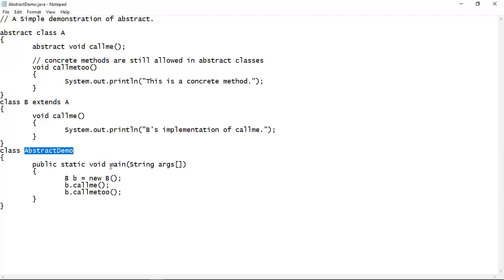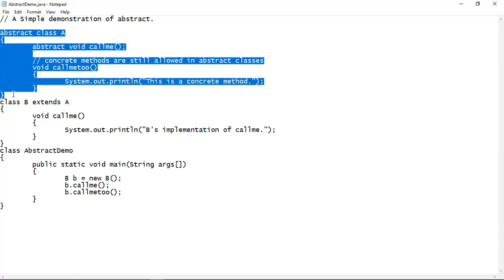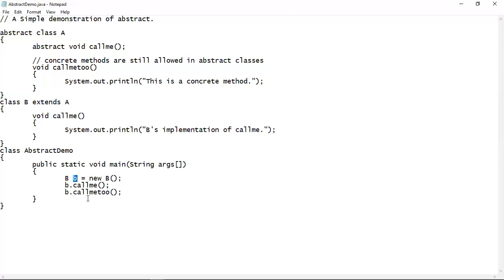This is the main class. Inside it, the main method is there. You can see that we have created the object of the subclass and not of the superclass, because creating an abstract class object is meaningless, as it has only a partial implementation of the method inside it. It does not have the full implementation details. That's why we don't want to create any object of the abstract class. We can create the object of the subclass, and you know that using the object of the subclass we can definitely access the contents of the superclass. That's why we have created the object of the subclass B only.